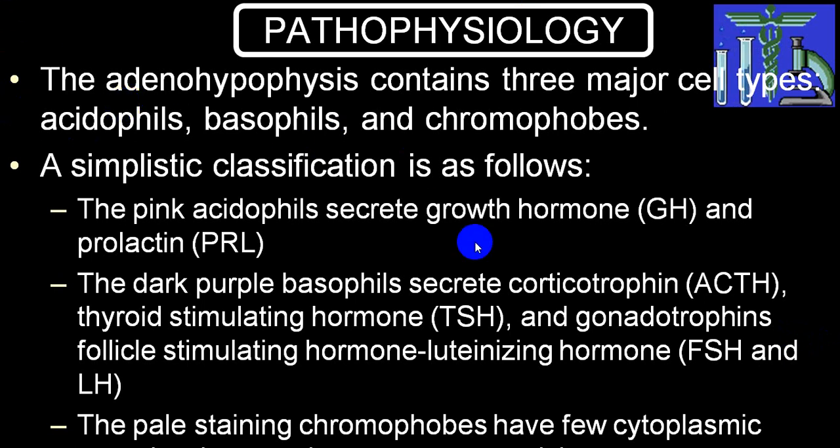Now pathophysiology wise it is very simple. If the tumor is arising from chromophobes, usually chromophobes are non-secreting cells, so it will produce non-secretory adenomas, and then when that tumor starts enlarging in size, it will compress basophilic cells and eosinophilic cells, meaning secretory cells, and you will start getting hypofunctions. But if you have a tumor of acidophilic cells or basophilic cells, we call alpha cell tumors or beta cell tumors.